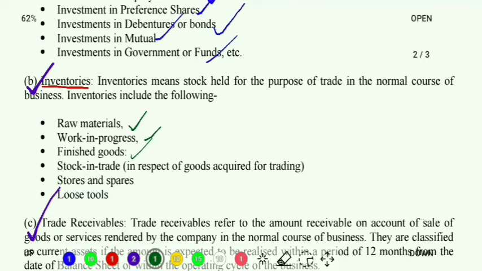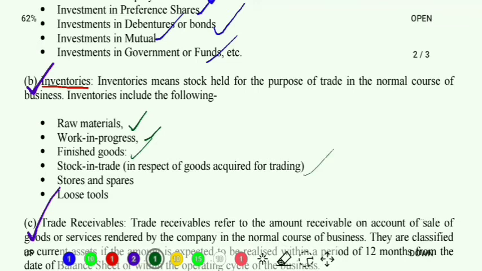Right? Stock means what? Whatever I have in hand. There can be my pure raw materials. There can be some half-finished products which are called work in progress. There can be the fully finished products which are still to be sold off in the market. Right? So inventories will constitute all of them. Clear?